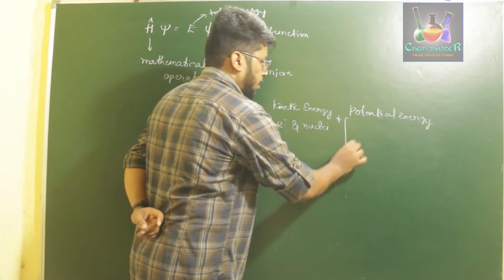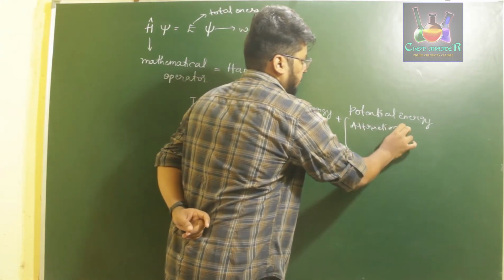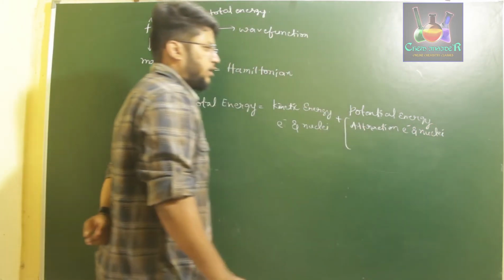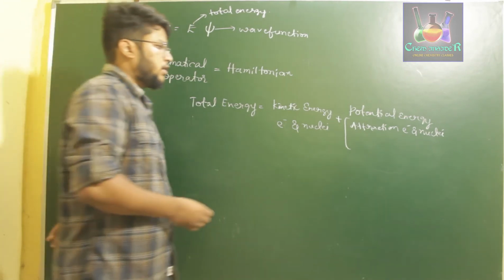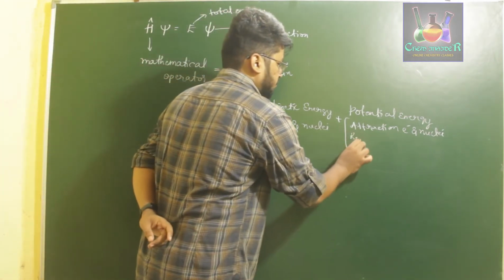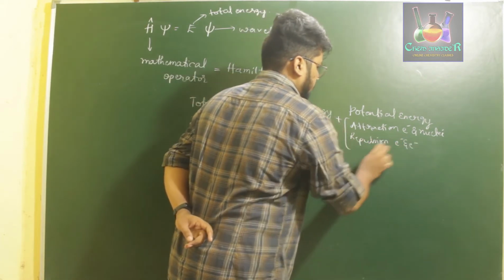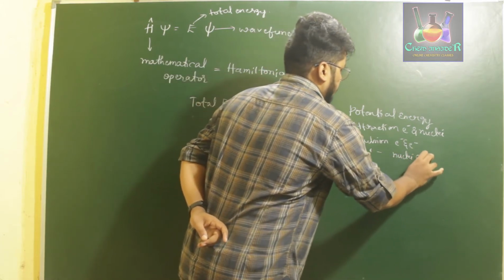One is because of attraction between electron and nuclei. Attraction between electron and nuclei has a certain amount of energy. One will be that potential energy. The other one is repulsion between electron and electron, and the other one is repulsion between nuclei and nuclei.